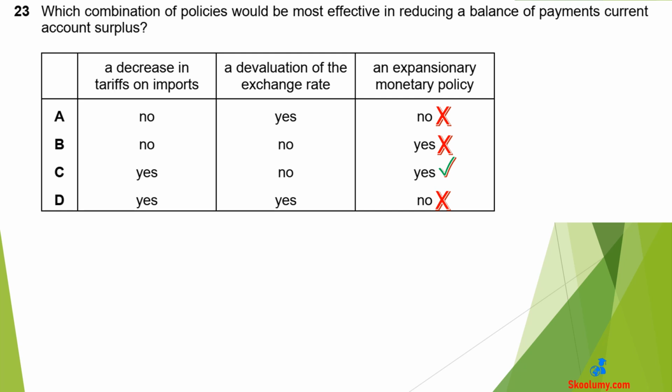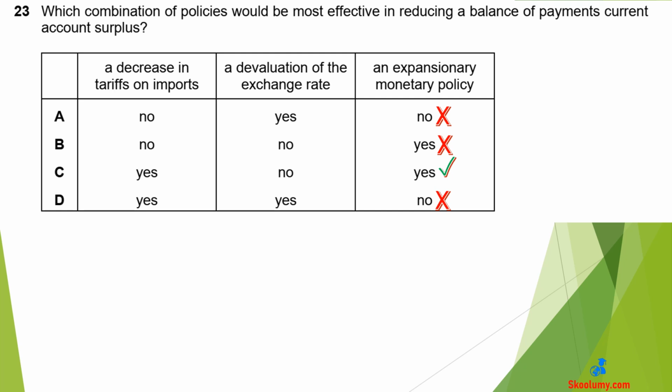Question 23. Which combination of policies would be most effective in reducing a balance of payments current account surplus? C is the correct answer. A current account surplus means inflows from its components are more than the outflows. A decrease in tariffs on imports would increase imports. Increased imports would increase outflow of money from the economy. This would reduce the surplus.